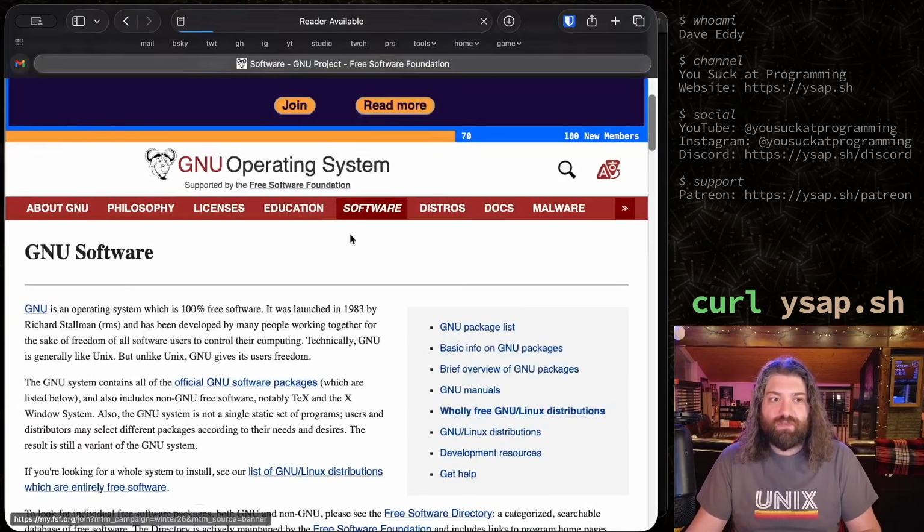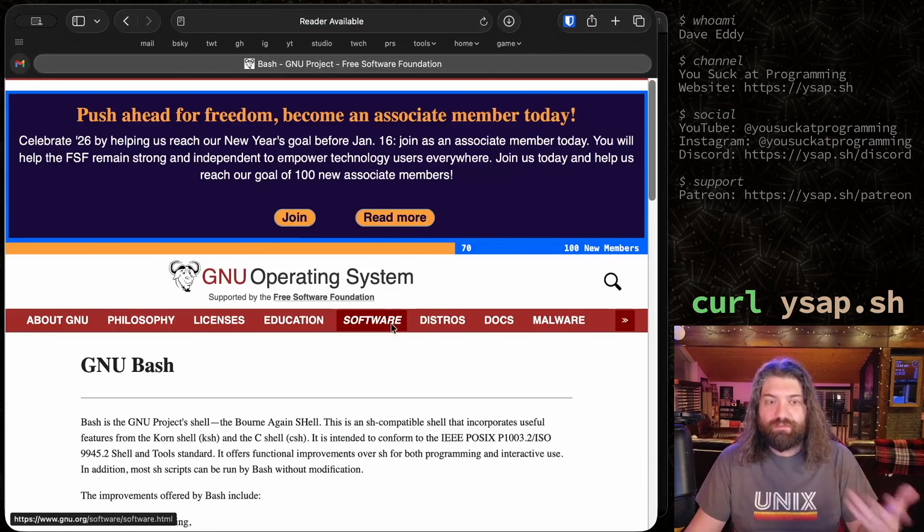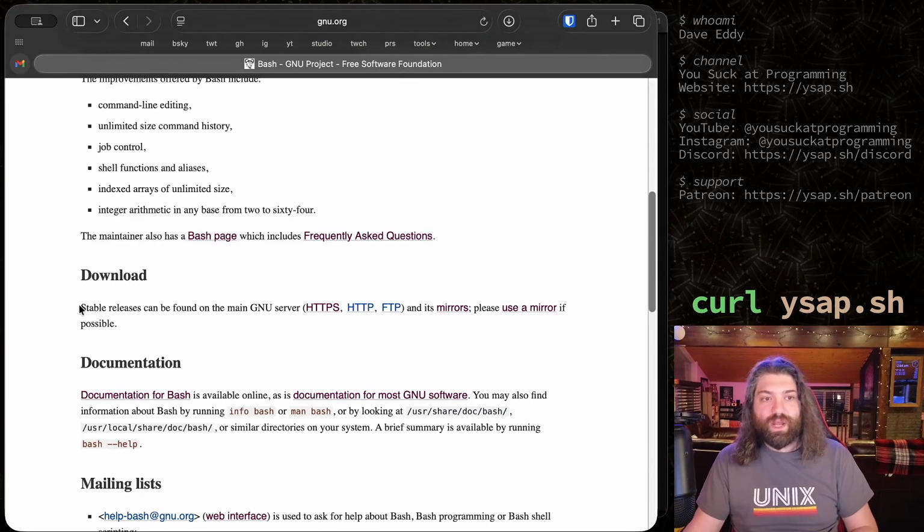We can go here, we can click software, and this will show us all the software we have. You scroll down here and there's a lot of software, which is super nice. Take a look at this. Bash, click it. There we go. Now we're in the page for bash. Stable releases can be found on the main GNU server, and they link to them here, and its mirrors. Please use a mirror if possible.